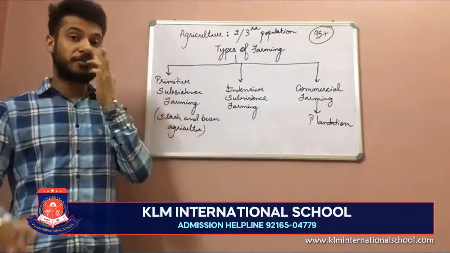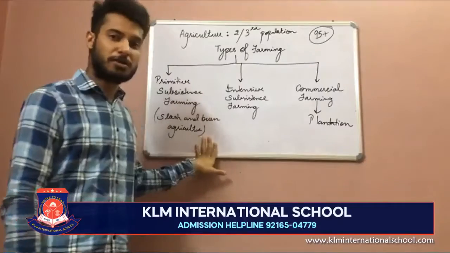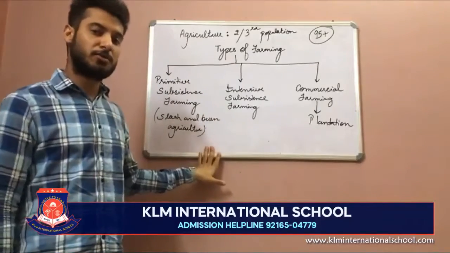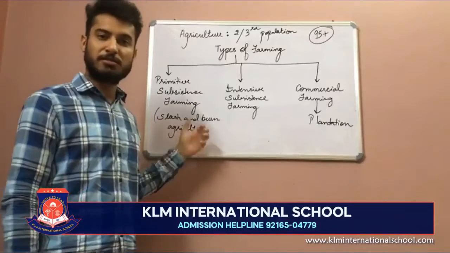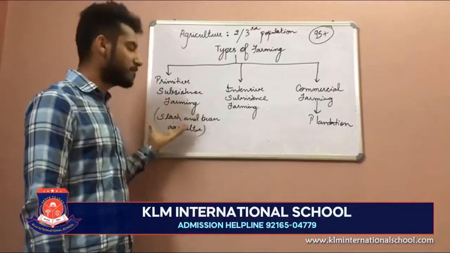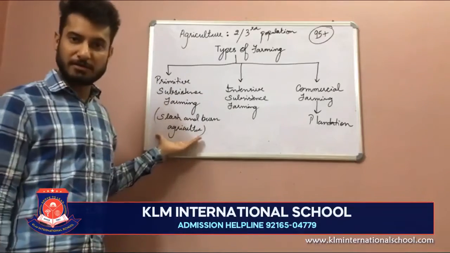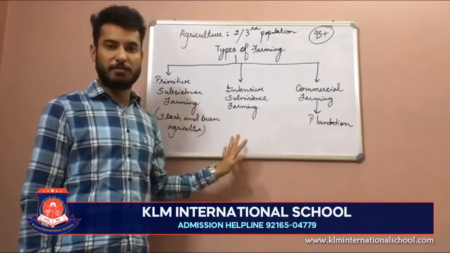It is known by different names in different parts of the country. For example, in northeastern states like Assam, Meghalaya, Manipur, it is known as jhuming. So jhuming and slash and burn agriculture are the same. What you have to remember in primitive subsistence farming is that it is basically a slash and burn practice which is done only to sustain the needs of the family.